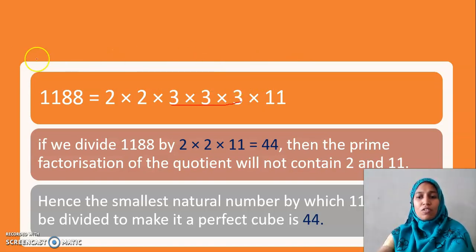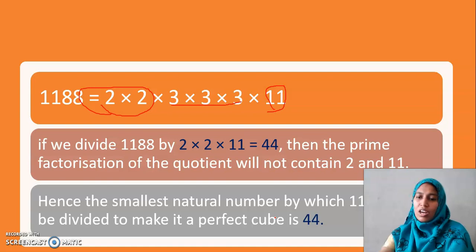But my objective is to find what has to be divided. What is in excess now without triplets? These two 2s and this 11. If I multiply all these three things, I get 44. Only if I divide 1188 by 44, I will make that number a perfect cube. They didn't ask me what is the perfect cube next to 1188. They just asked you the smallest natural number by which it should be divided. So the answer is 44. Is it clear, my dear children?